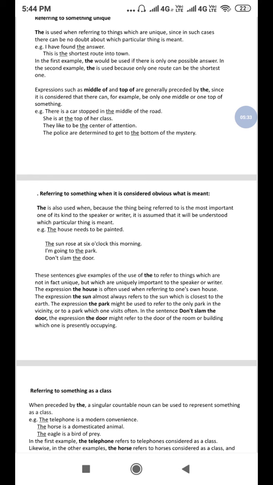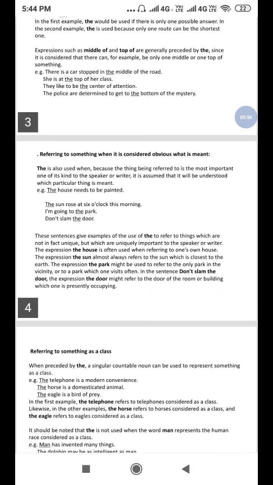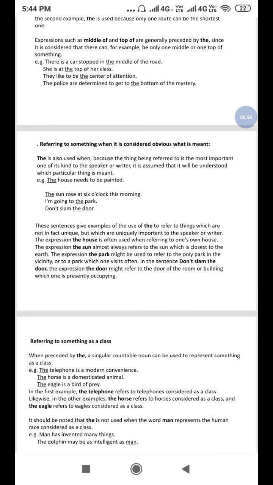The expression the sun almost always refers to the sun which is closest to the earth. The expression the park might be used to refer to the only park in the vicinity or to the park which one visits often. In the sentence, don't slam the door, the expression the door might refer to the room or the building which one is presently occupying.